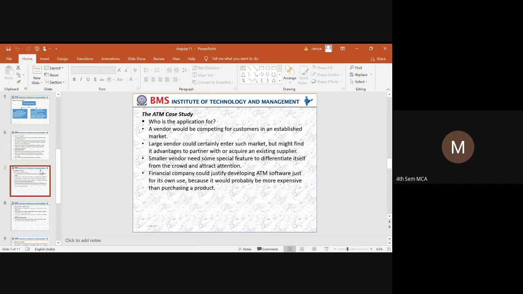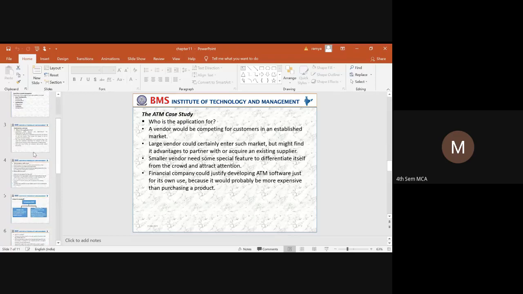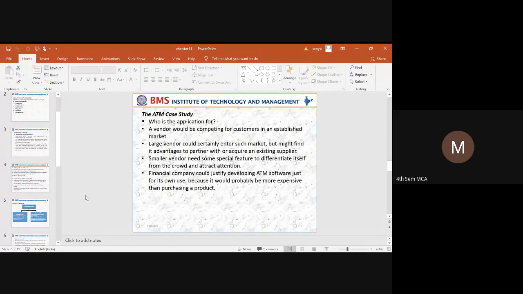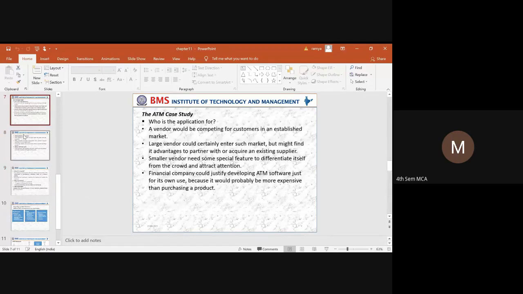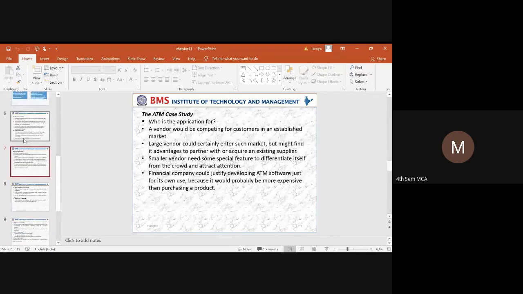So these are the four different questions that we need to answer when we are trying to develop a new system. Whatever questions we have taken with respect to the system, the same questions we are going to take with respect to the ATM case study.